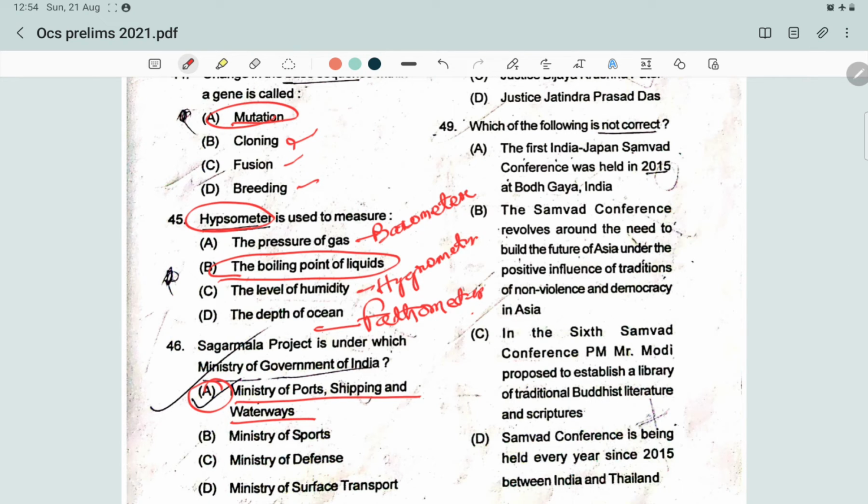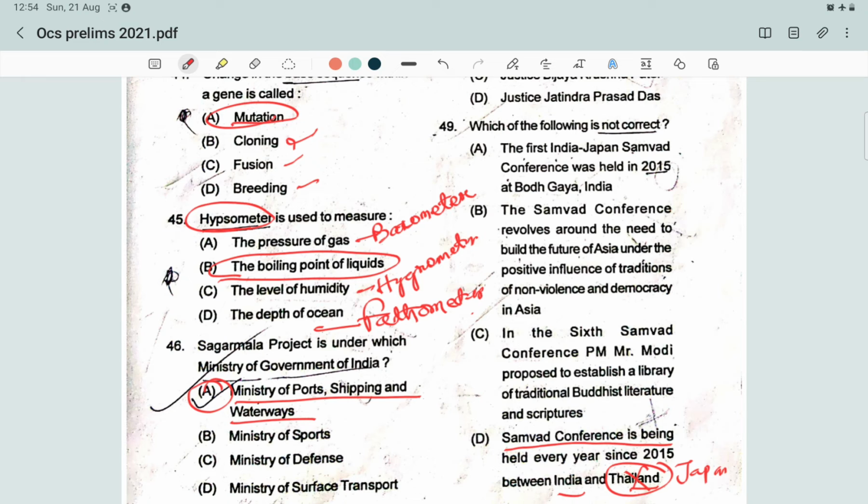The Samvad conference is held between India and Japan, and hence the fourth option is not correct. That is because the fourth option says the Samvad conference is being held every year since 2015 between India and Thailand. So this is incorrect. That is Japan. And the first conference, Samvad 1, was held in New Delhi in 2015 at Bodh Gaya.